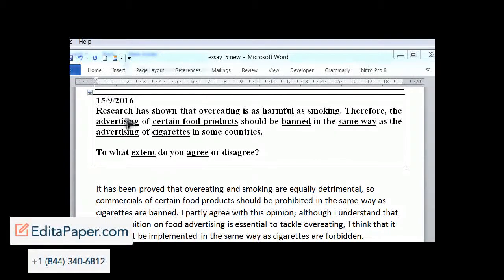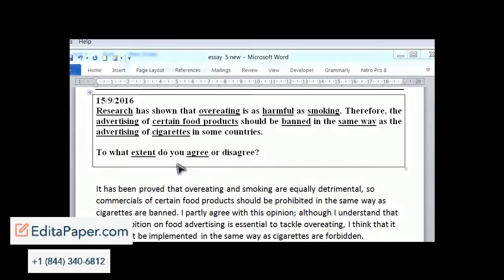Okay, so we've got research here. Research has shown that overeating is as harmful as smoking. Okay, so overeating, harmful, smoking. And it says research here, so we should take this as a given. You're not being asked whether you agree with this. We can take this as a sort of fact that this research has been done.